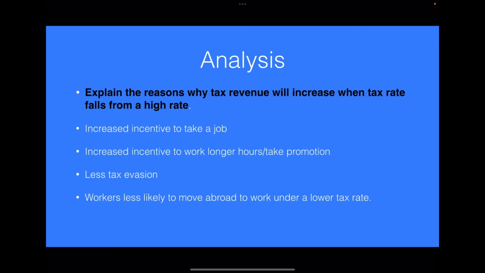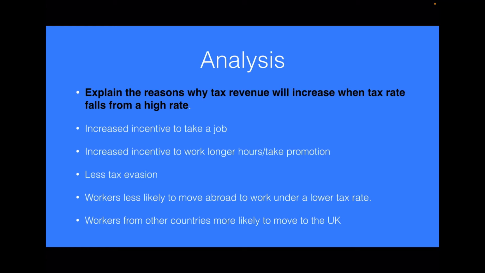Workers are less likely to move abroad to work under a lower tax rate. So some countries will have 0 tax rates, although you might not necessarily be able to move there because you might not be able to get a job. But other countries might have lower tax rates. People are less likely to move abroad if the tax rate in their own country is more acceptable. Coupled with that, workers from other countries are more likely to move to the UK. So if we have very, very high tax rates, workers from other countries may well not move to the UK. If the tax rate is lowered, it might incentivise them to move to the UK. And obviously if they move to the UK, then they are going to be working and earning and paying tax.